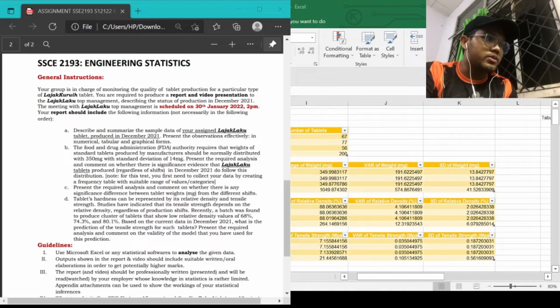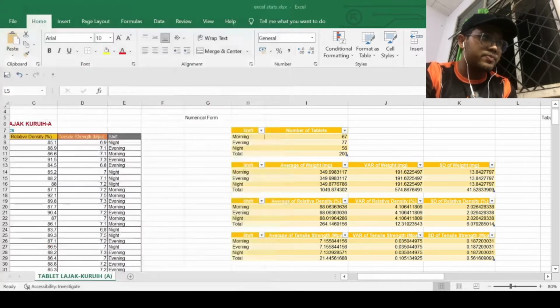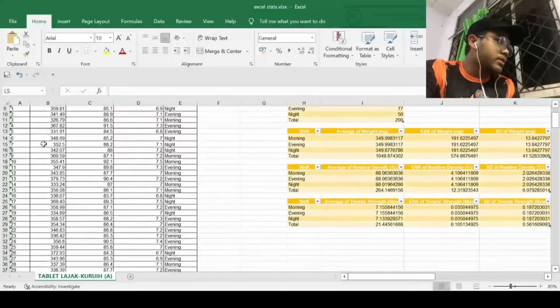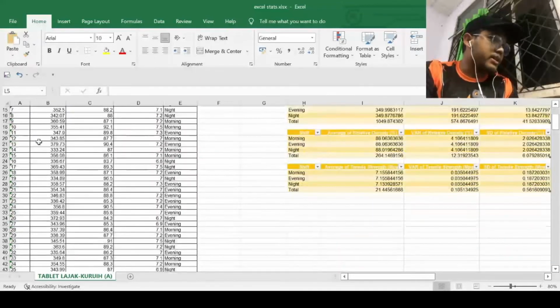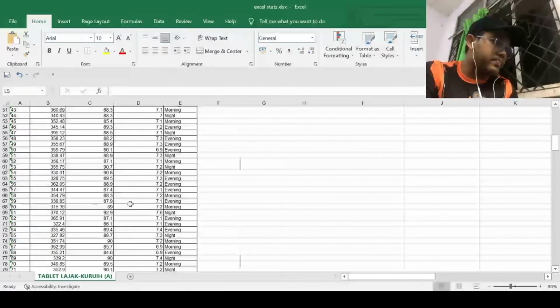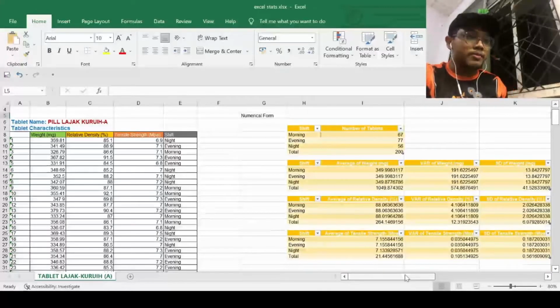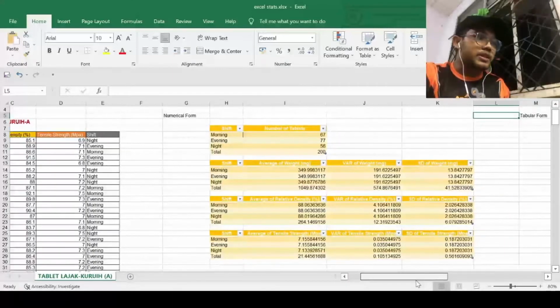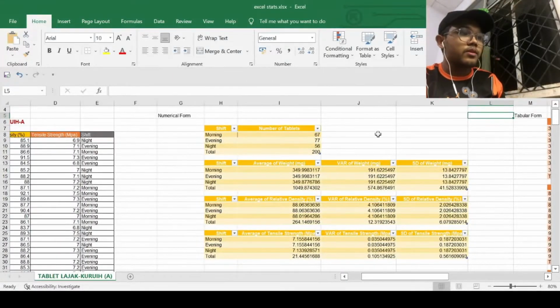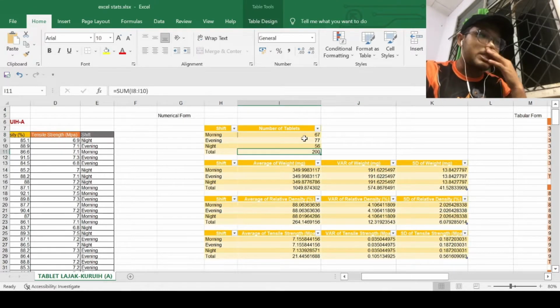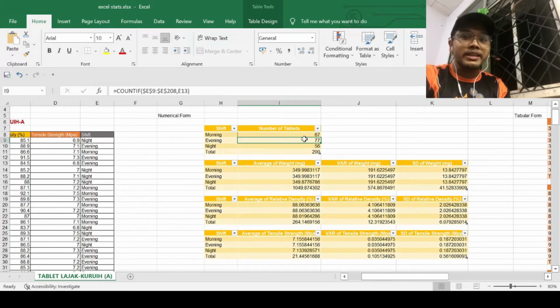So let's go to the Excel file. The input data here is already given from the lecture. We have to produce a formula to produce a table. For numerical form, the total number of tablets produced is 200, but the maximum number of tablets produced is 77 in the evening.